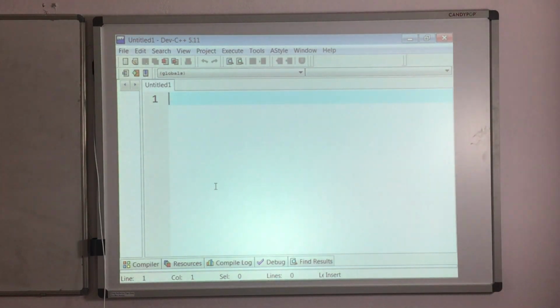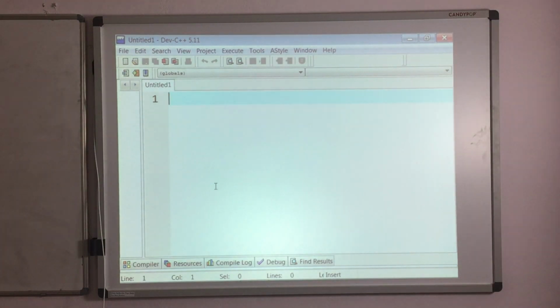And hybrid inheritance, you can merge any of the above four inheritance types in order to get this hybrid inheritance. Suppose if you merge single with multiple, you will get hybrid. Multiple with multi-level, you will get hybrid. So hierarchical and multiple, you will get this hybrid inheritance. So in this video I will show you the example programs for all types of inheritances.